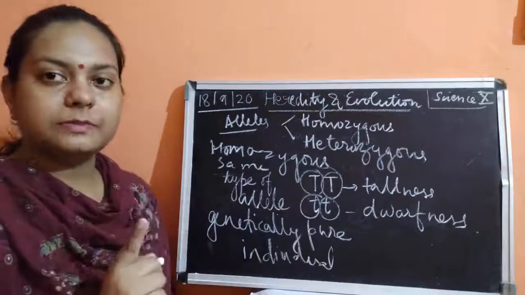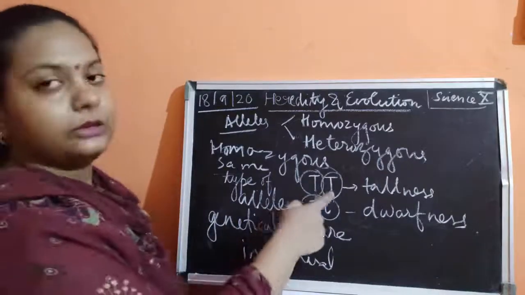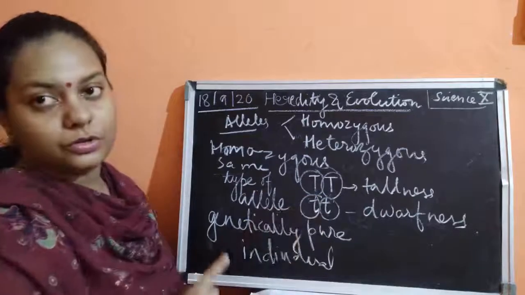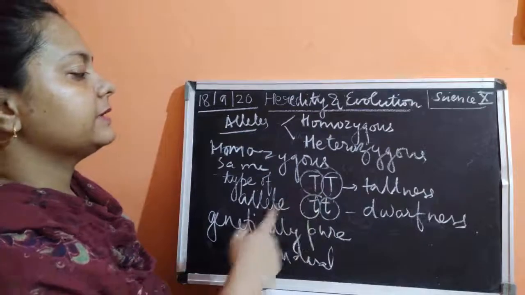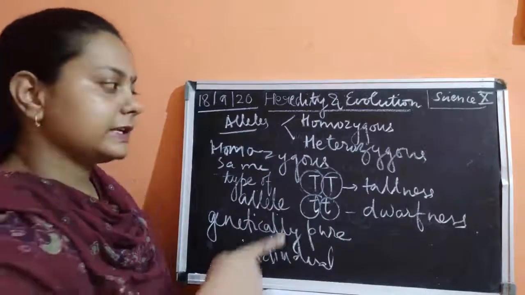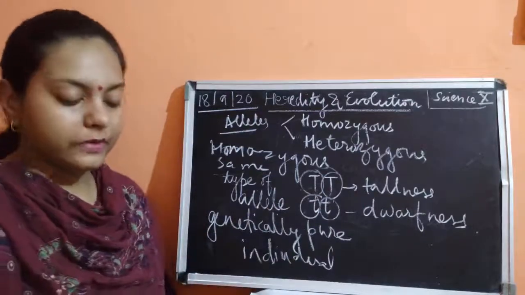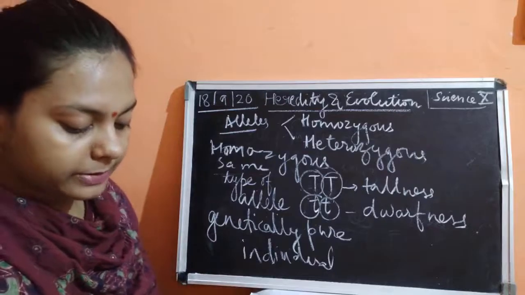I said it remains in pair. That is why I have written double T, similarly double t in the small also. So please remember how to express. Each is expressed by one pair of alleles, in the form of letters, in the form of the alphabets.